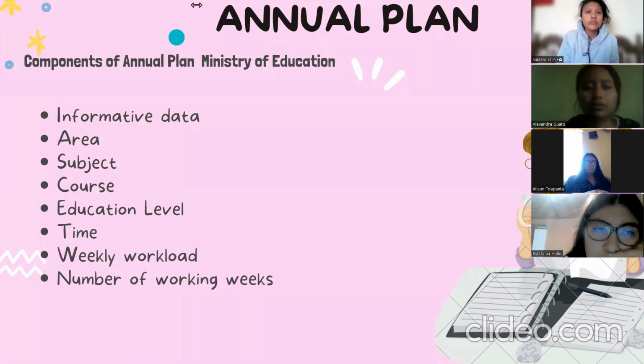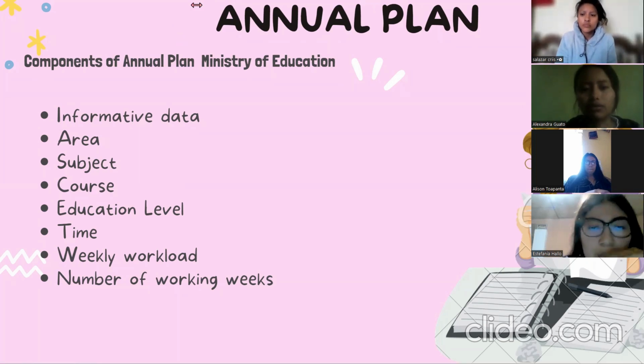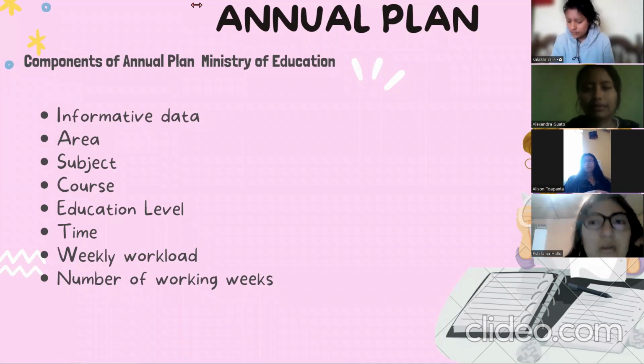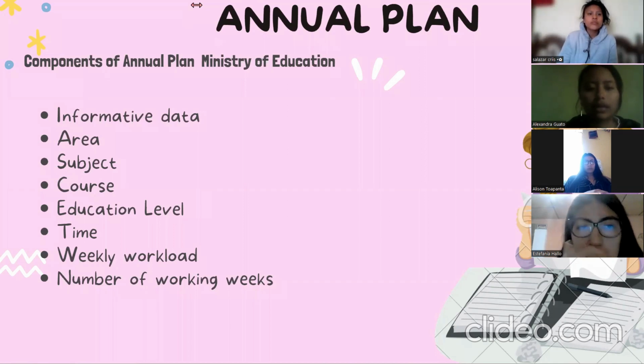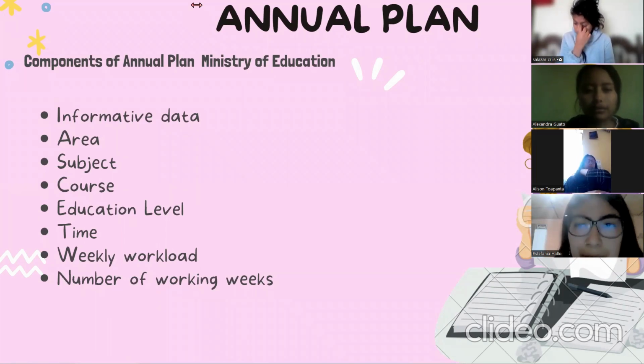Subject corresponds to one of the subjects or formative modules of the professional figures that are expected. Grade or course. The grade or course must be indicated according to what the planning corresponds to. In the case of initial education, the group must be indicated: the groups are for 3 to 4 and from 4 to 5 years. The educational level corresponds to the levels of initial education, Educación General Básica, and Bachillerato General Unificado.